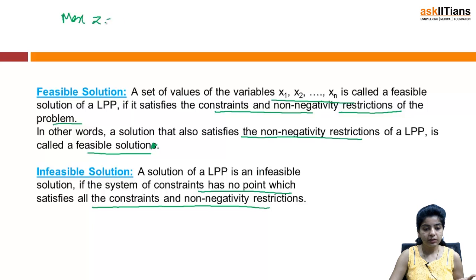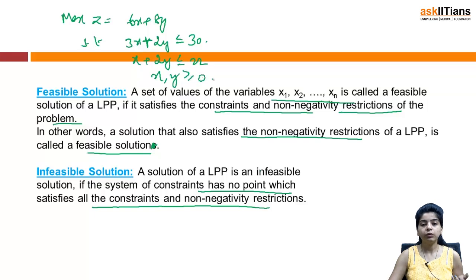Maximize z equal to, suppose 6x plus 8y, subject to 3x plus 2y is less than equal to 30. Then we have x plus 2y is less than equal to 22 and x and y are greater than equal to 0. Suppose we have this LPP.